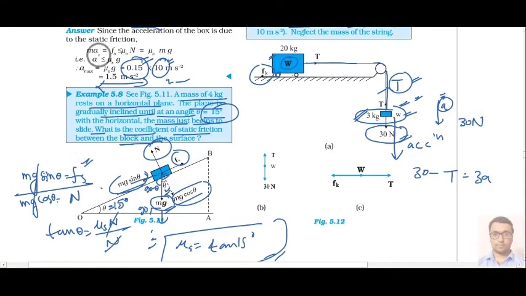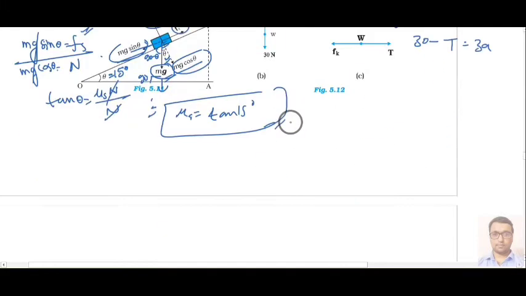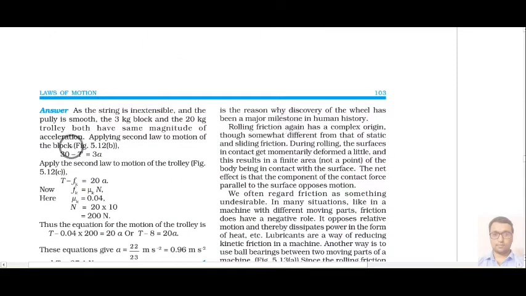Okay, and for this block we can say that the tension force should be equal to this tension force, and acceleration is towards the right. So we can say that 20a will be tension force minus Fk. Here you can see that 30 minus T will be 3a and T minus Fk will be 20a.